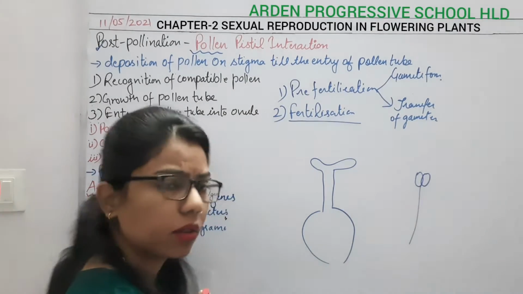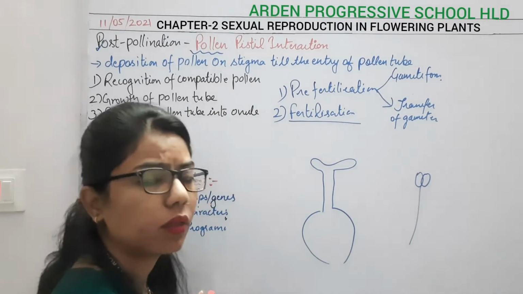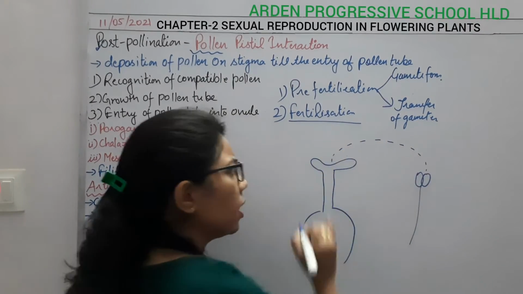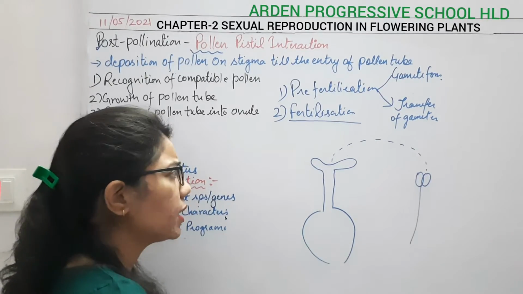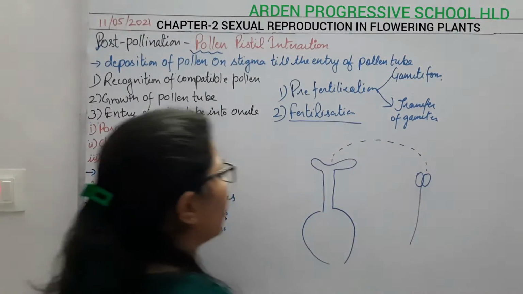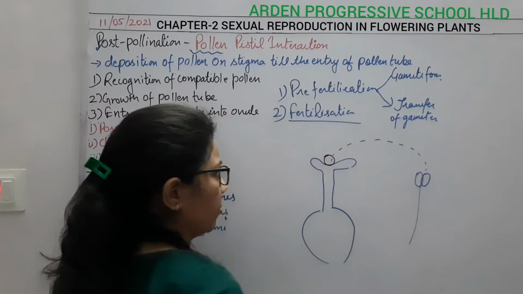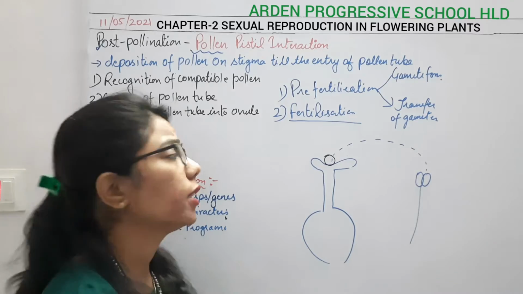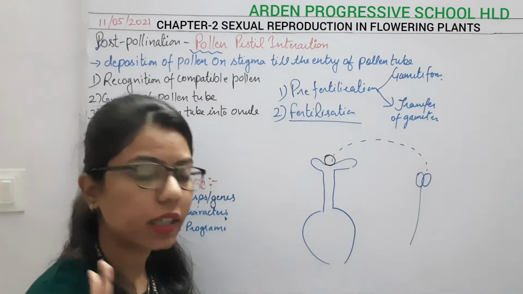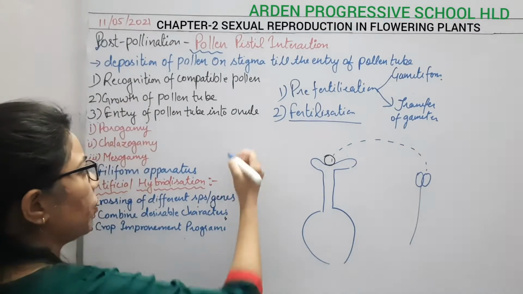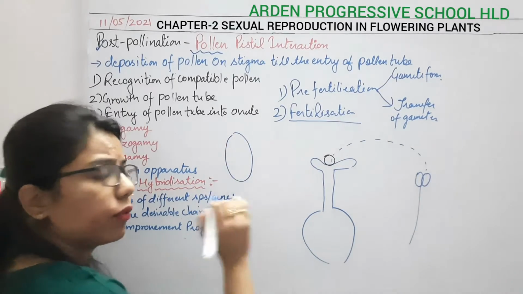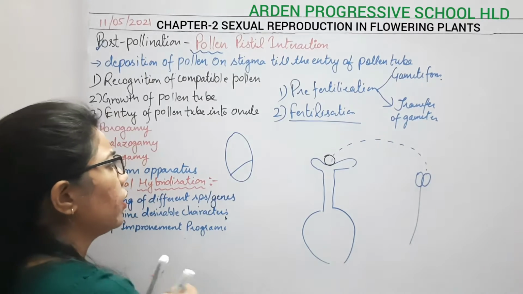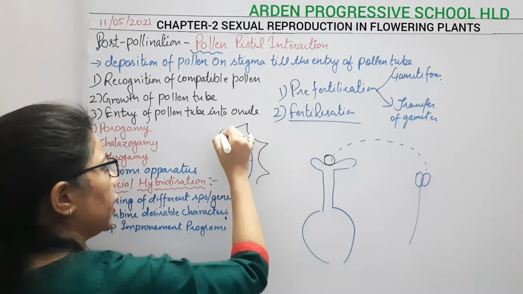These are the anthers, and after the dehiscence of the anther, the pollen grain is released and moves towards the stigma. Once it reaches the stigma of the flower, for example this one, this is the pollen grain. And what is the structure of the pollen grain? The pollen grain has two different layers, the inner one and the outer one.